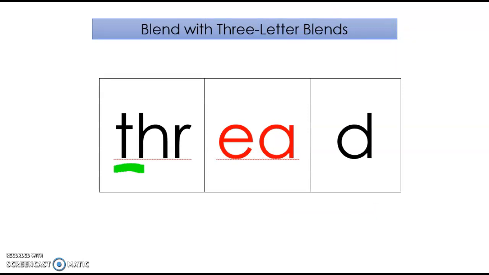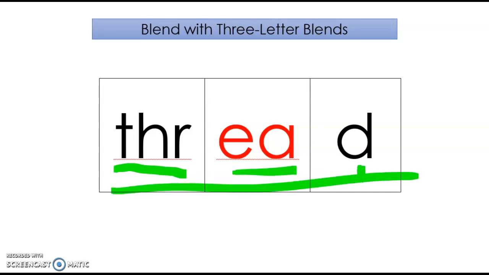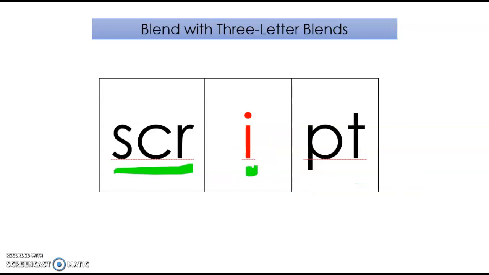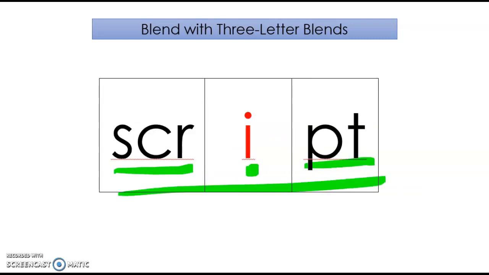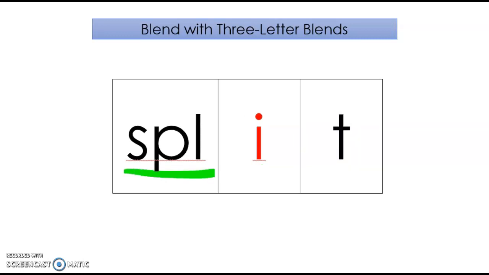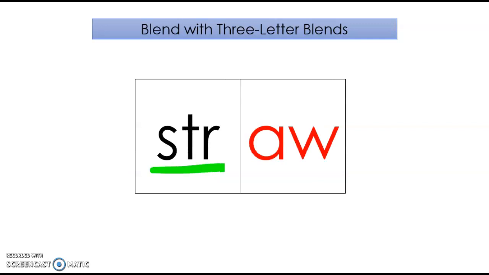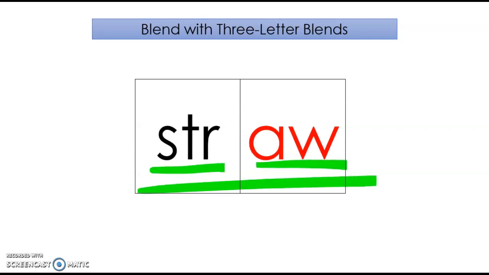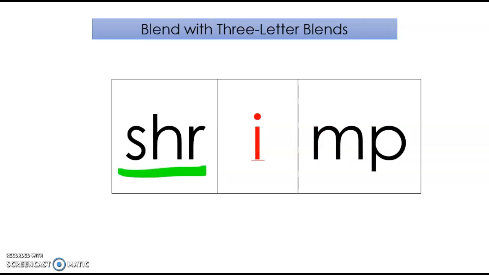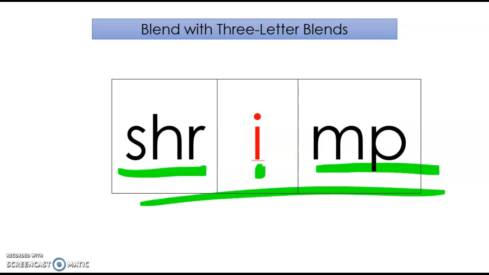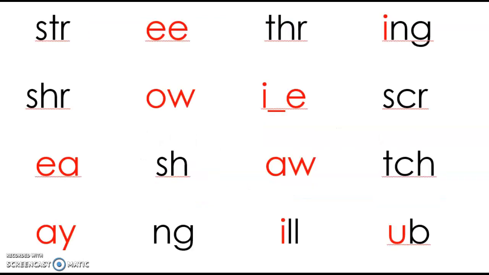Good, let's try some blending. Ready? Blend out loud. Thr. The word is thread. Next word. Skr. The word is script. Next one. Spl. The word is split. Next one. Spr. The word is spring. Next word. Think. Say. The word is straw. Last one to blend. The word is shrimp.